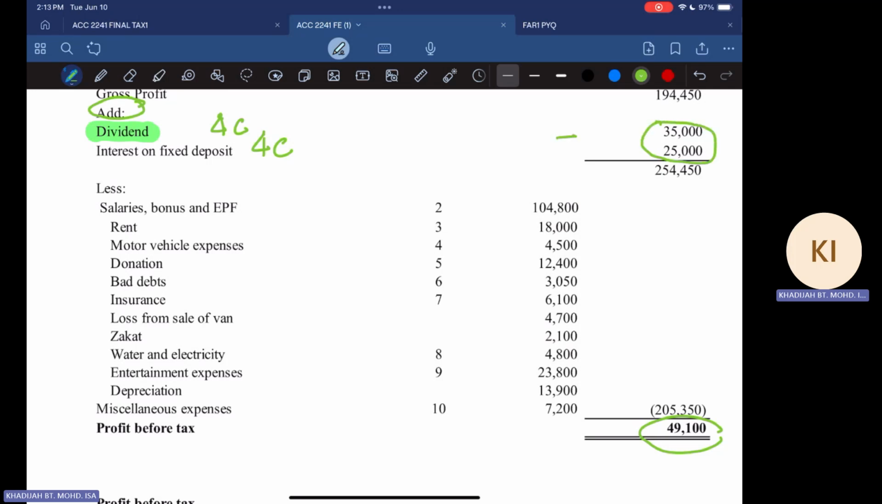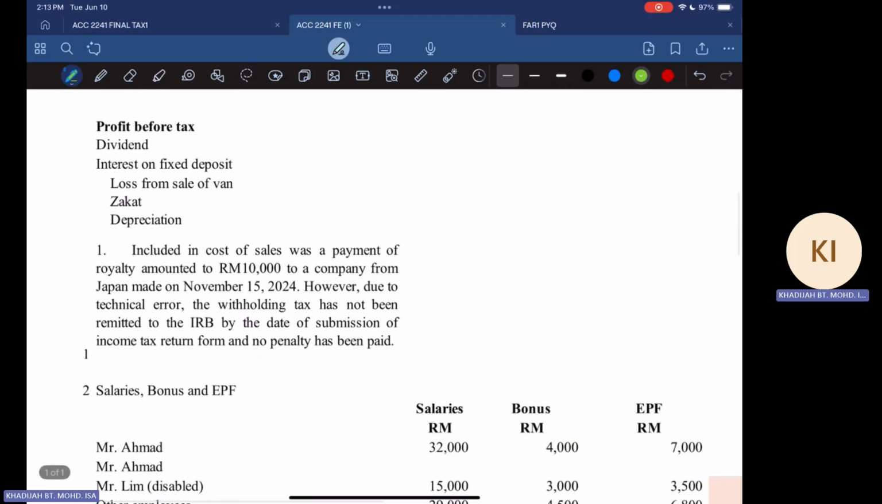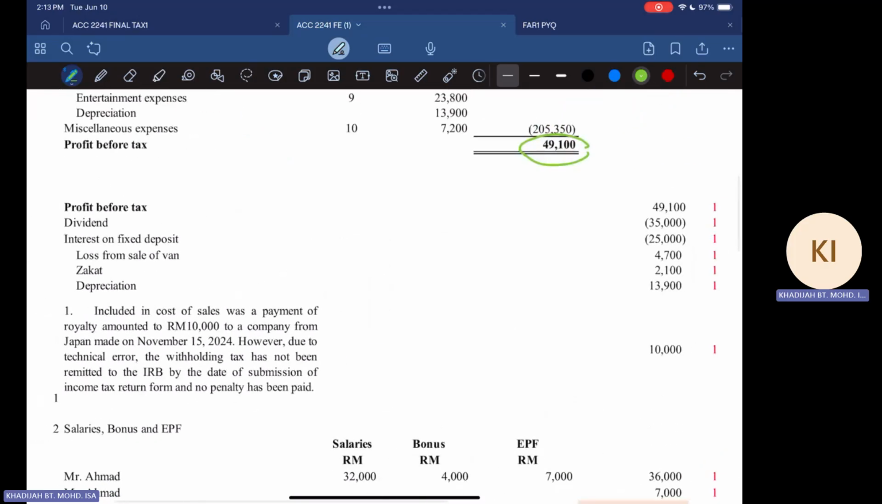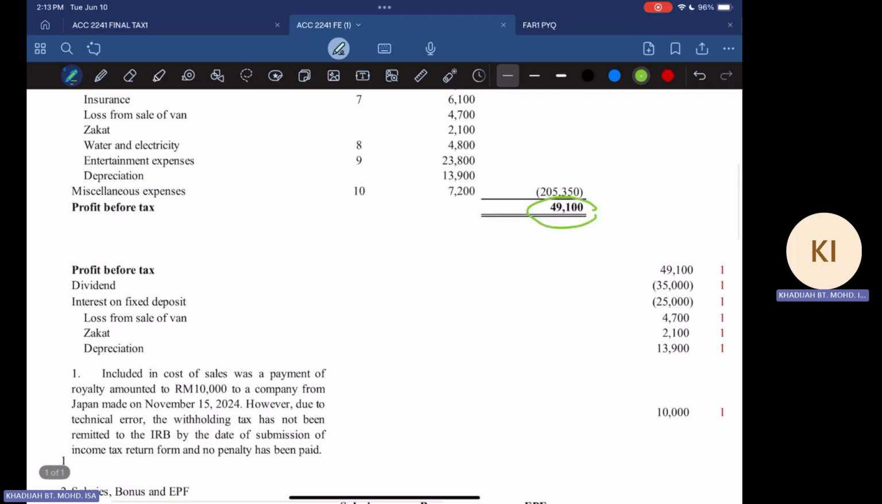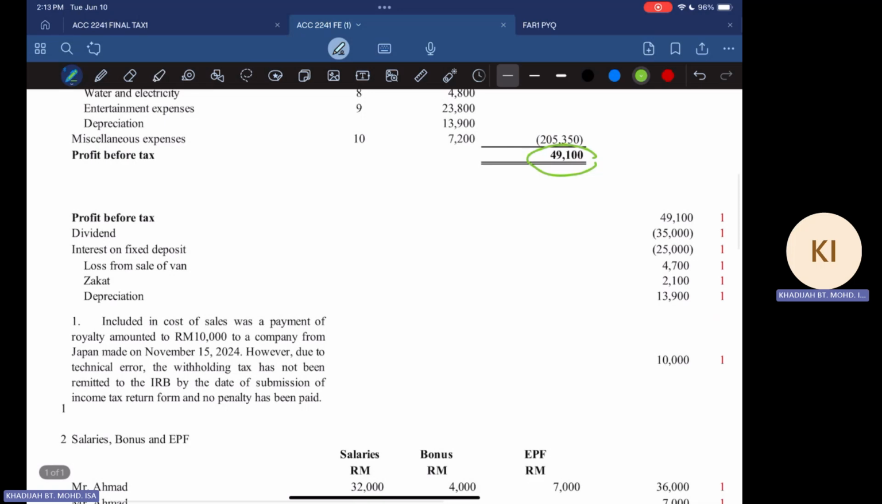So what you're going to do is you're going to minus dividend of 35,000, and you're going to minus interest on fixed deposit of 25,000. So your adjustment would be dividend. All right. See, it's a minus amount. So when it's a minus, you just put in a bracket, minus 35,000. Why you minus? Because in arriving at profit here, you have added. So that's why you want to take out that dividend and interest from the computation, because that is not section 4(a) income. Those two are section 4(c) income. So take it out first, number one.